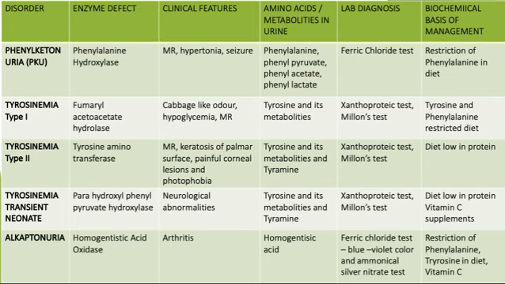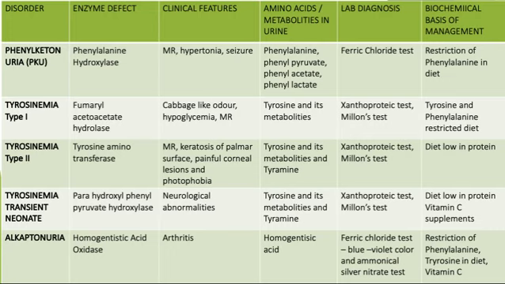Tyrosinemia type 2, tyrosine aminotransferase enzyme is deficient. There's mental retardation, keratosis of palmar surface, painful corneal lesions and photophobia. What are the metabolites in the urine? You have tyrosine and its metabolites and tyramine is excreted. The test done is xanthoproteic test, Millon's test, and management is a diet low in proteins. Then you have transient tyrosinemia of the neonate. Here there is deficiency of parahydroxyphenylpyruvate hydroxylase enzyme. The clinical features are neurological abnormalities.